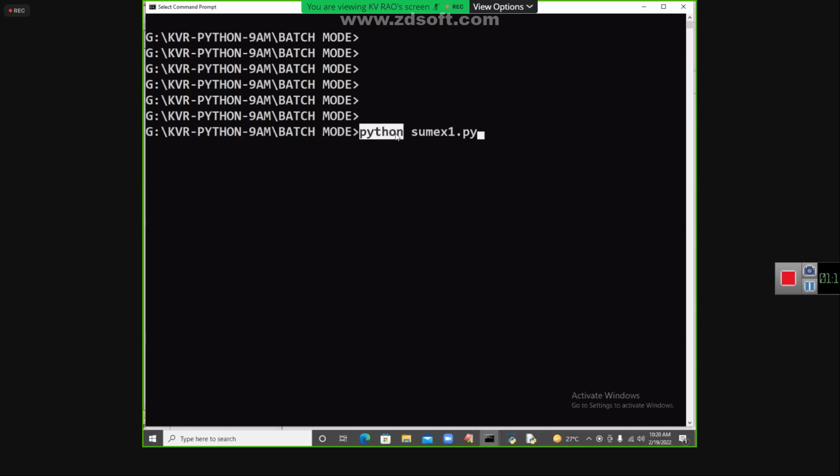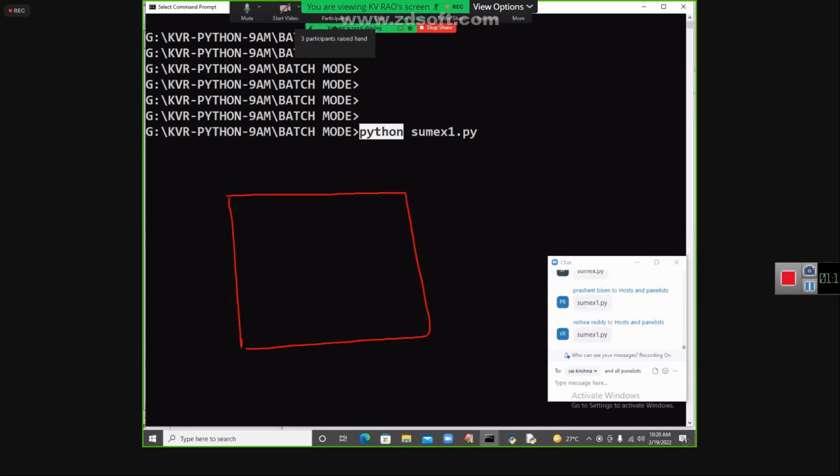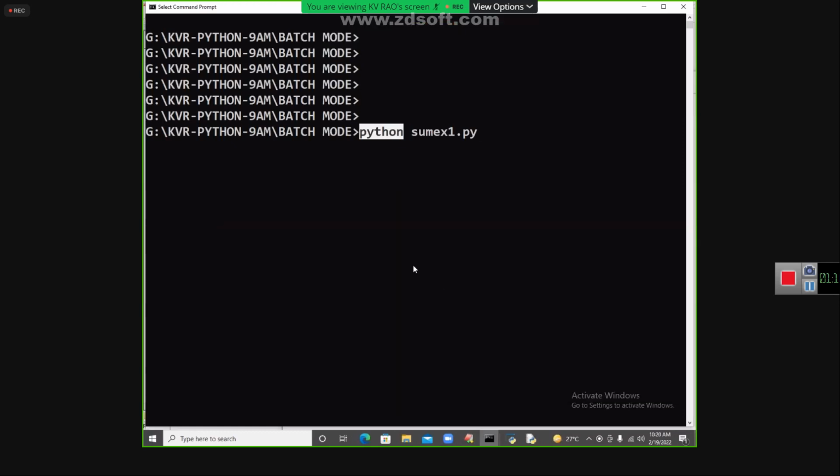How can I use it directly? Because during the installation time, you already added the path. Have you done like this or not? Adding the path, so that I can use Python anywhere else.